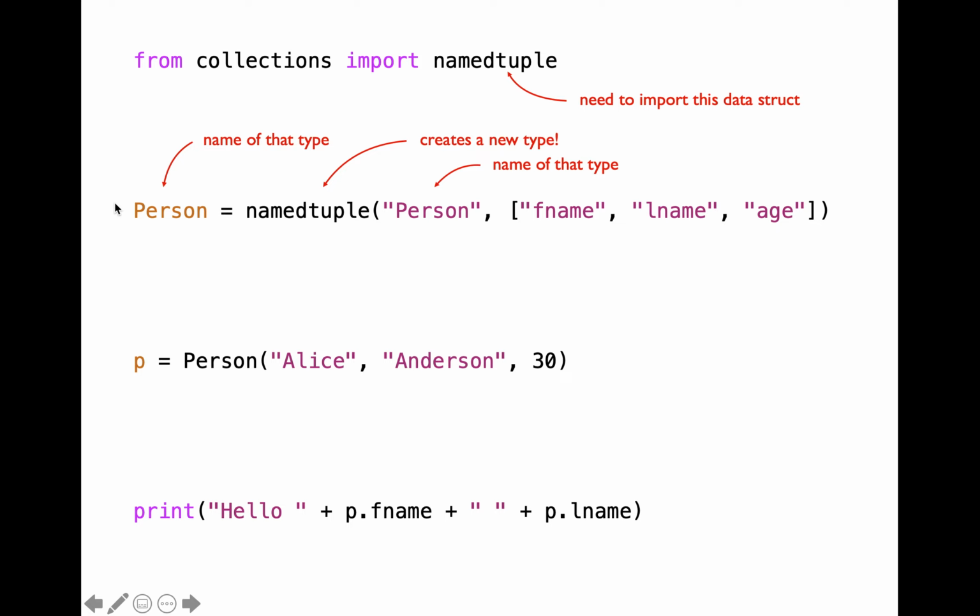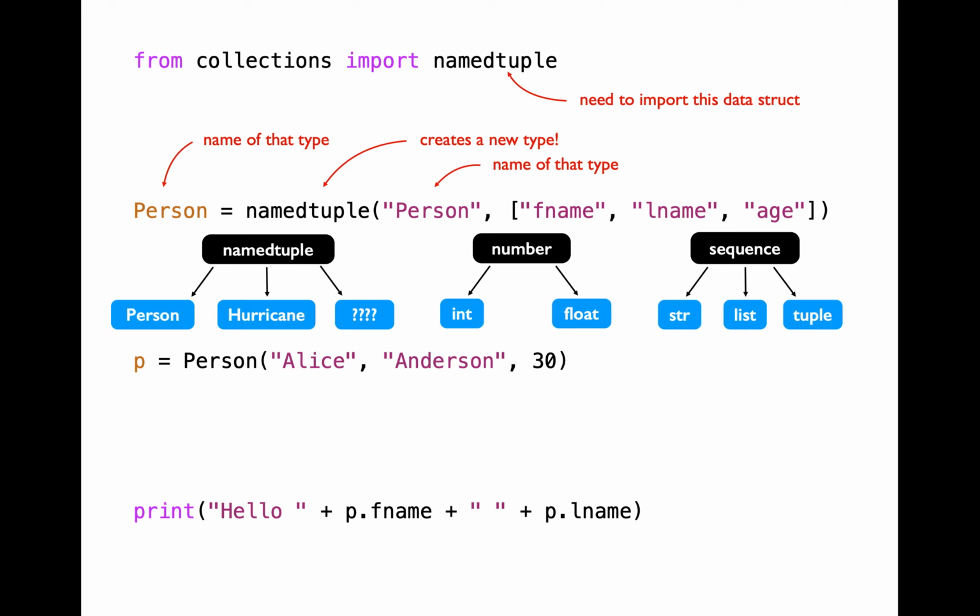The return value is going to be the custom type which we are going to use for creating object instances. The string person here is going to be the output that comes out of the type function call if you were to pass this particular custom type object instance as an argument to type function call.